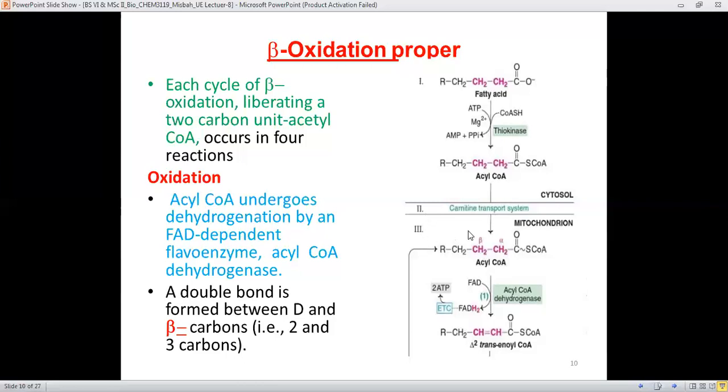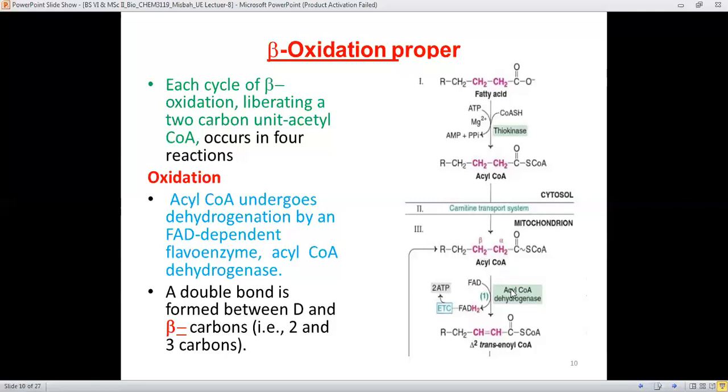Now we are going to discuss stage three, which is properly the oxidation of the fatty acid occurring at the beta position. The acyl CoA undergoes a dehydrogenation reaction, and therefore two hydrogens are removed, one from the alpha and the second from the beta carbon of acyl CoA.